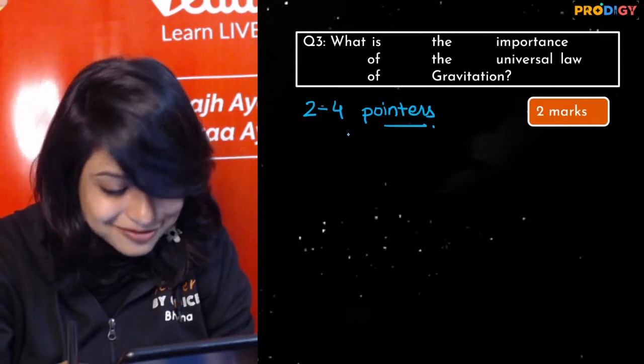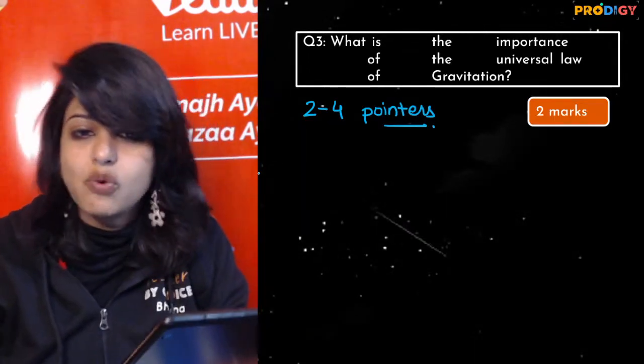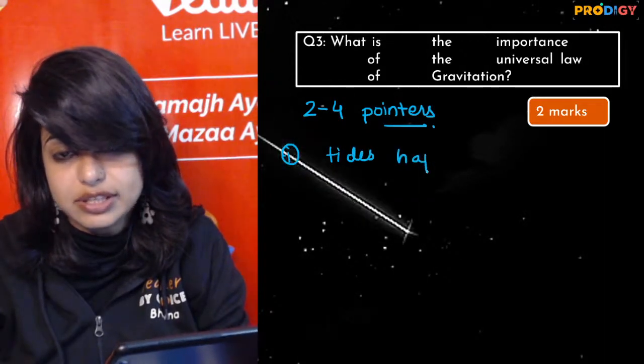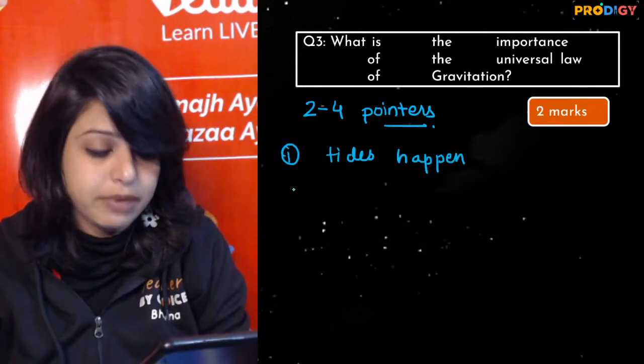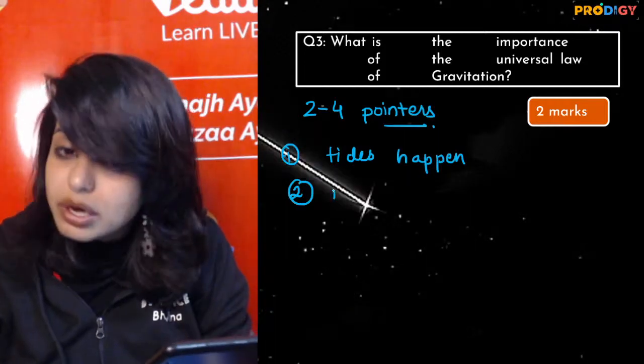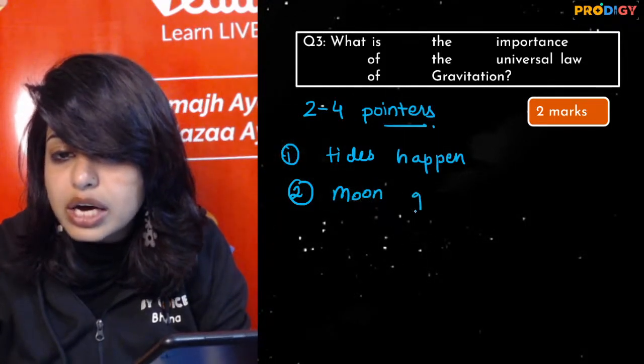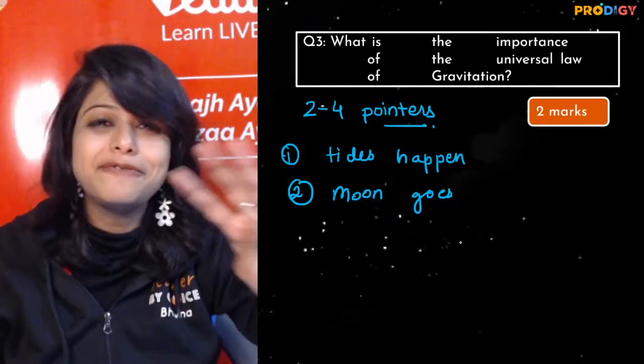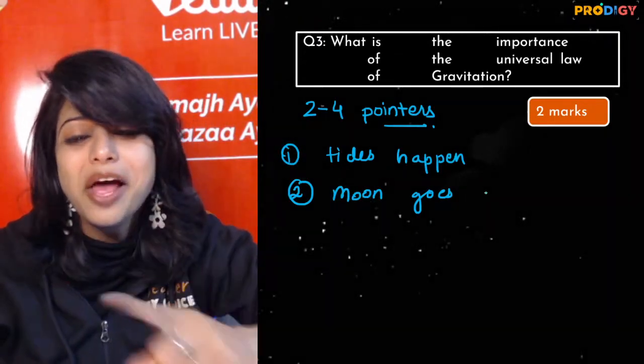Yes, tell me. Very good, Devika. Devika has told one point: tides happen because of this law. Super good. The moon goes around the earth because of this. If you have ever opened your NCERT, these are the four pointers written out there as well.